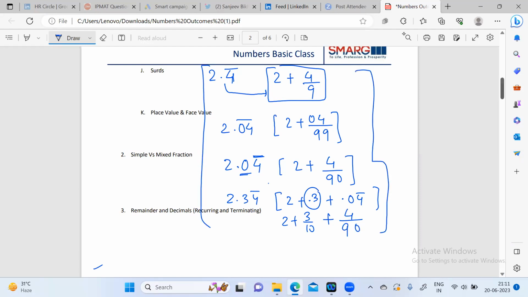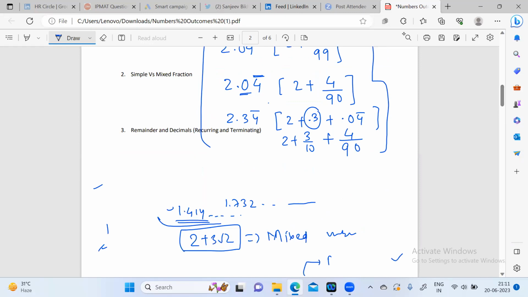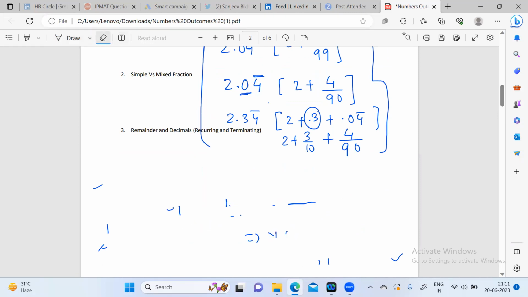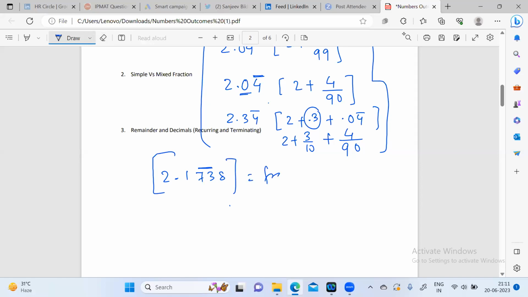Yes, sir. So this is all the options that you can have. Let's say if I'm asking you, just tell me the break. How will you break this number? So if I ask you 2.1738 and the bar is on 72, how will you convert this into a fractional value? Anyone?